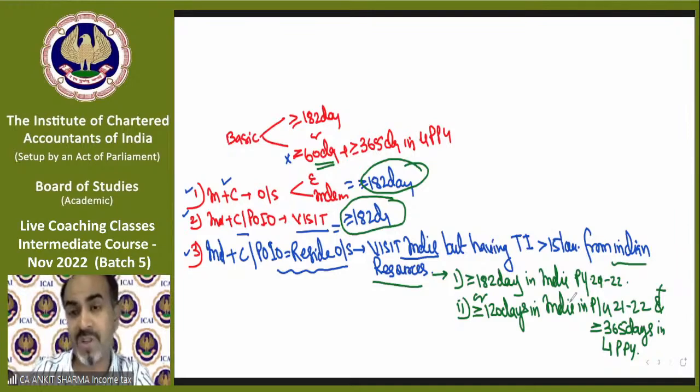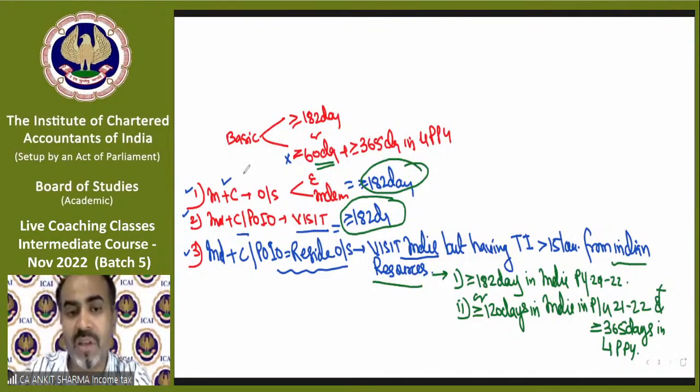But if an individual citizen visits India and has total income exceeding 15 lakh from Indian resources, then for becoming a resident, we need to check 2 conditions upon him. First, the same 182 days. Second is also almost the same condition, that is 60 days or 365, but the 60 has been replaced by 120 days.